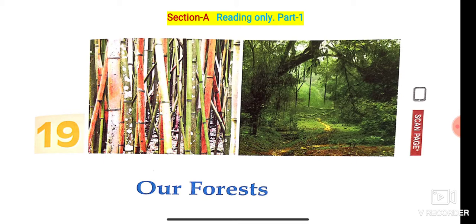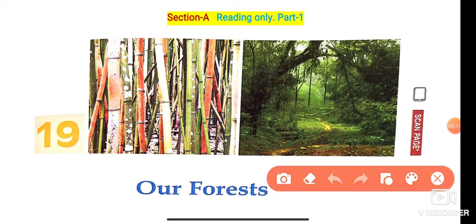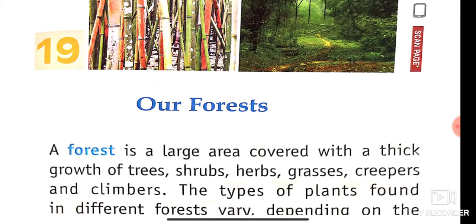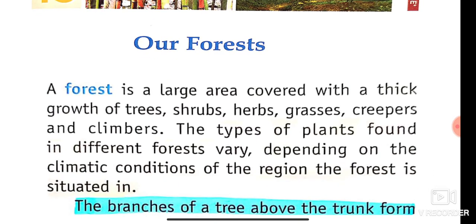So dear students, today we are going to start chapter 19 of class 7 science, that is Our Forest. And we know well about forest. What is a forest? A forest is a large area covered with the thick growth of trees, herbs, shrubs, grasses, creepers and climbers. All kinds of plants and trees are found in a forest.